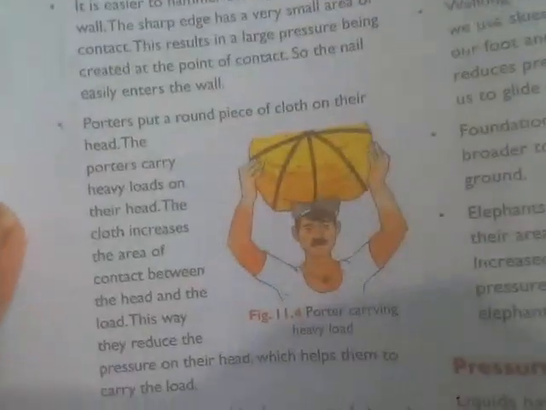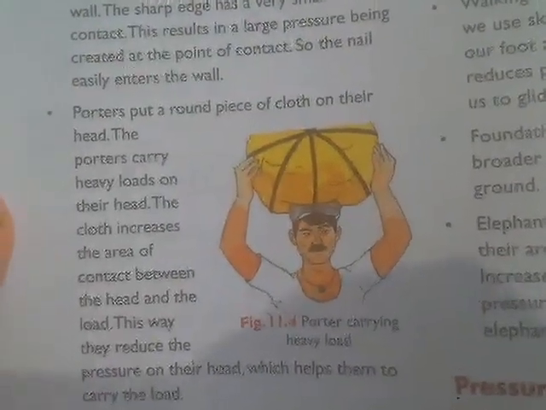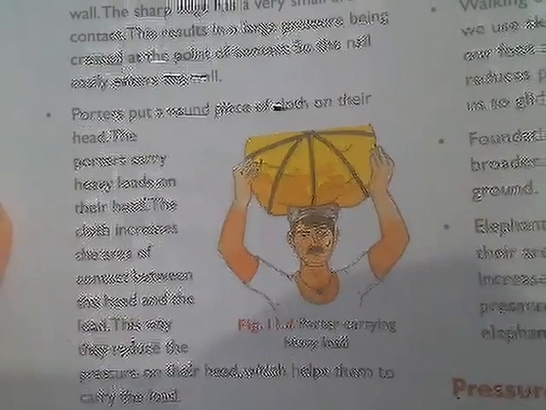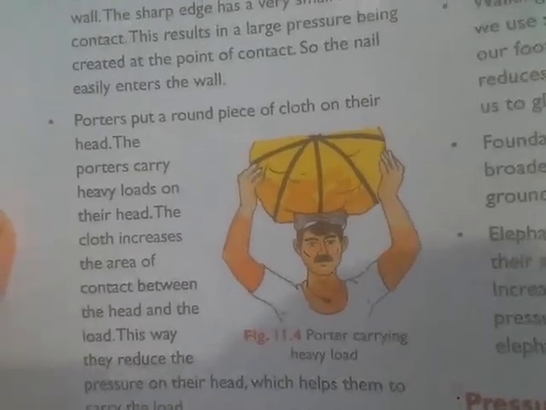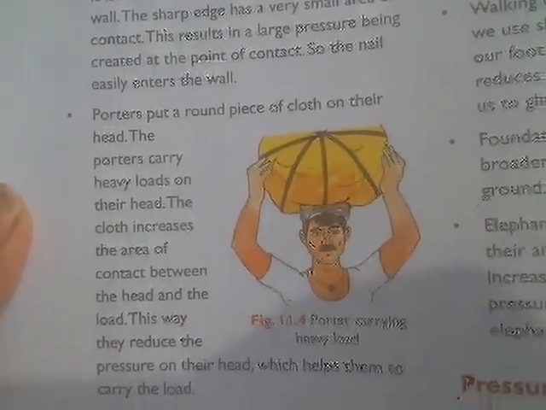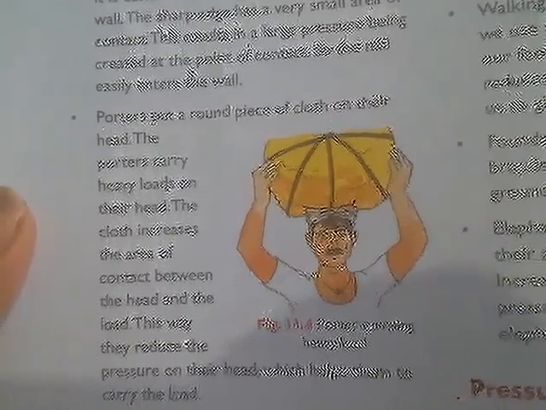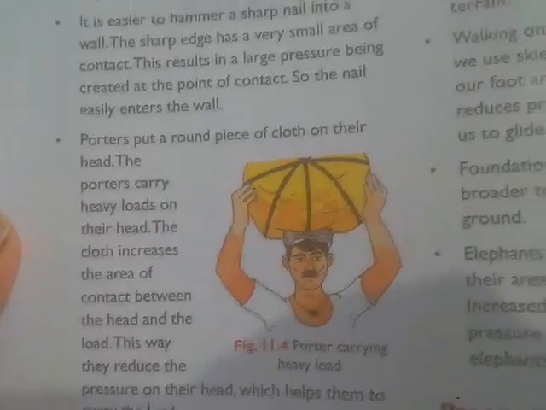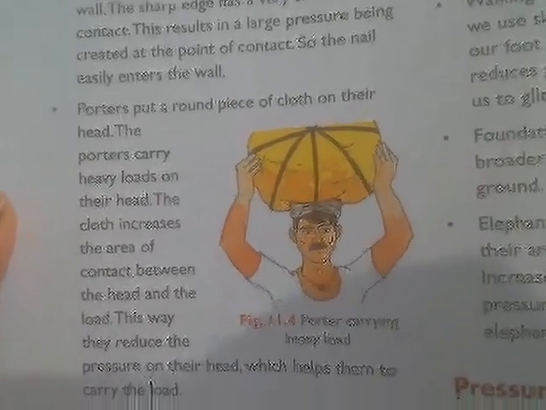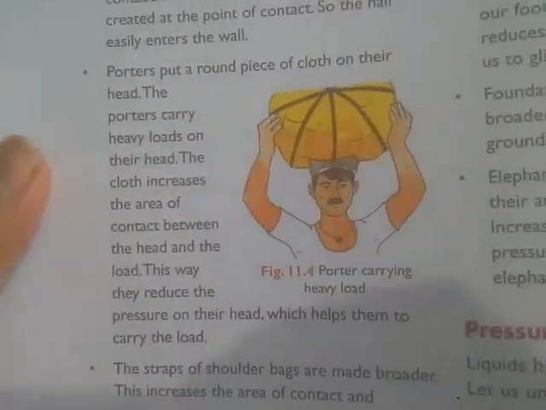Now in this case, the porter is putting a cloth on his head. Why? The reason is that because of the size of the cloth, the surface area will be more, and the force will be distributed over it. So the pressure will decrease. If the surface area increases, then the pressure will be less. That's the reason he is able to carry the load on his head properly.